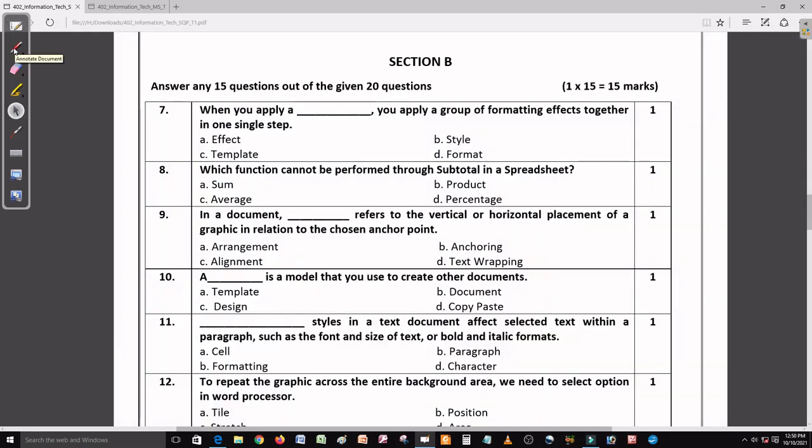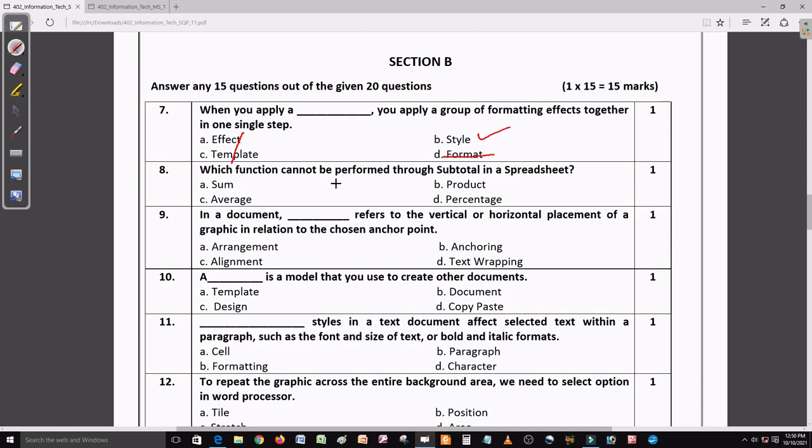This is section B. So question number 7 is: when you apply a dash, you apply a group of formatting effects together in a single step. So we are using a lot of formatting features in a single step. So effect and template, no, it is a wrong answer. Format, no. Yeah, style is the right answer here.